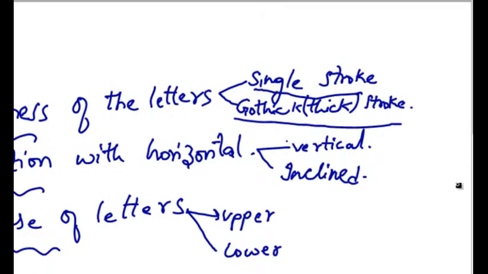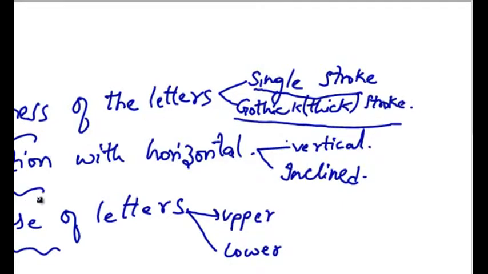Single stroke lettering means that a letter should be written once, and should not be scribbled twice or thrice. It is the simplest form of lettering. In single stroke lettering, the thickness of the letters must be uniform. A 2H pencil must be used to obtain single stroke lettering. Gothic lettering is usually a dark lettering used in ink drawing.